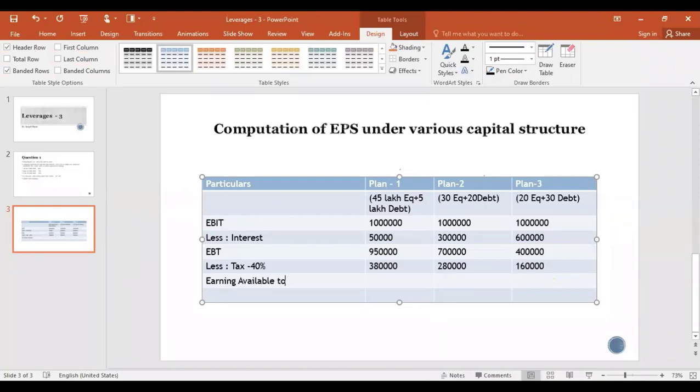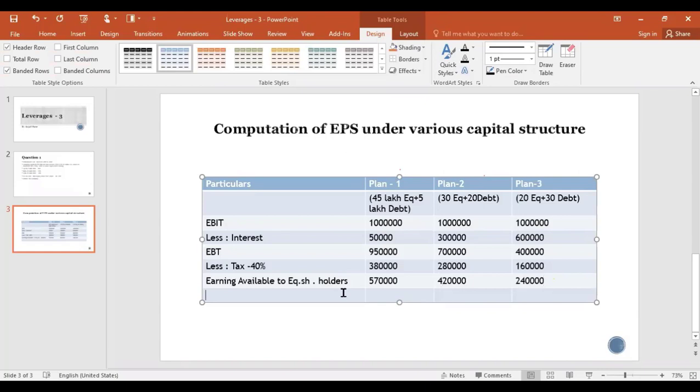Next, 4 lakh 20,000. And next, 2 lakh 40,000. Okay, good.